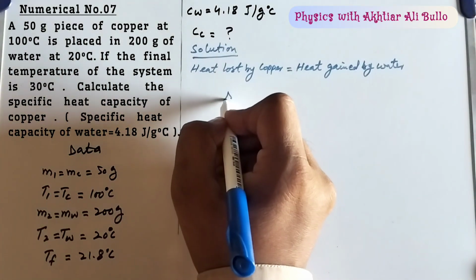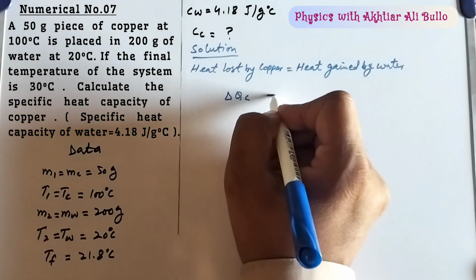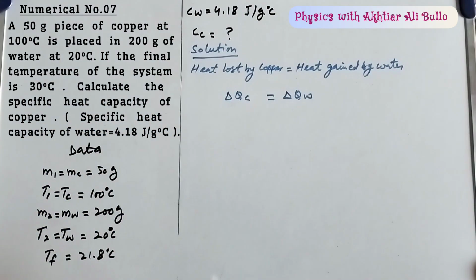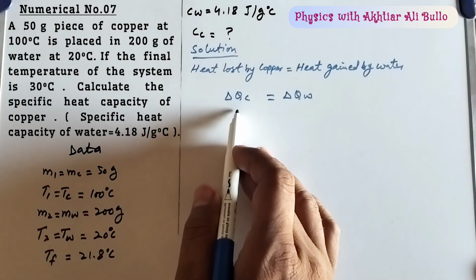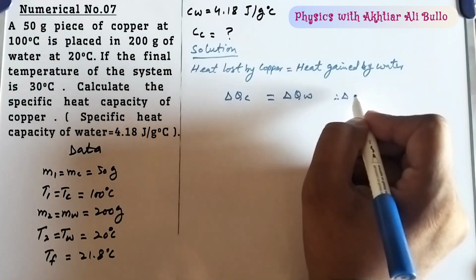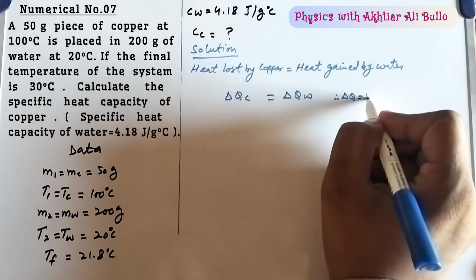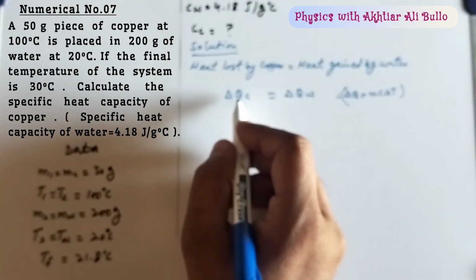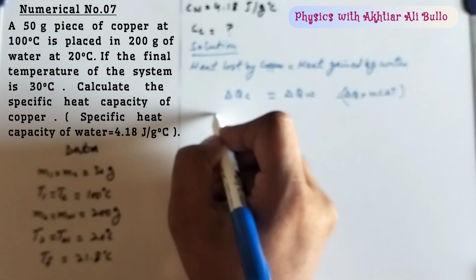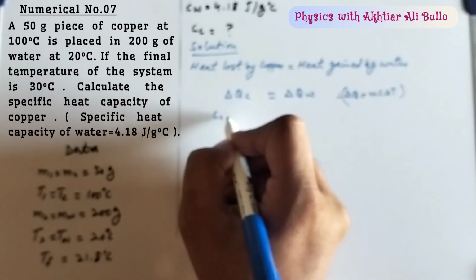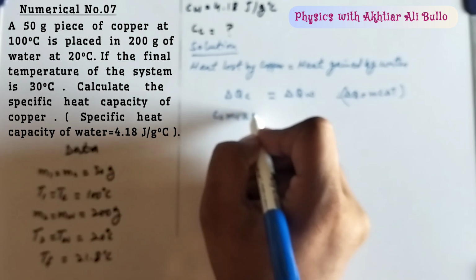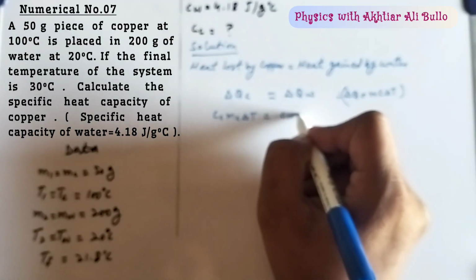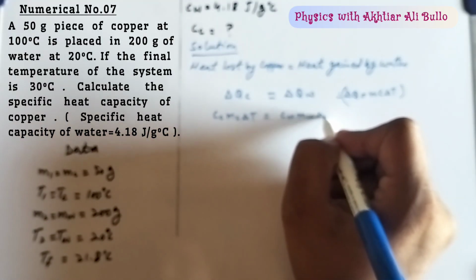Heat lost by copper is denoted by delta QC is equal to heat gained by water, which is denoted by delta QW. As we know that delta Q is equal to MC delta T. So delta QC will be equal to specific heat of copper into mass of copper into change in temperature is equal to specific heat of water, mass of water, into change in temperature.